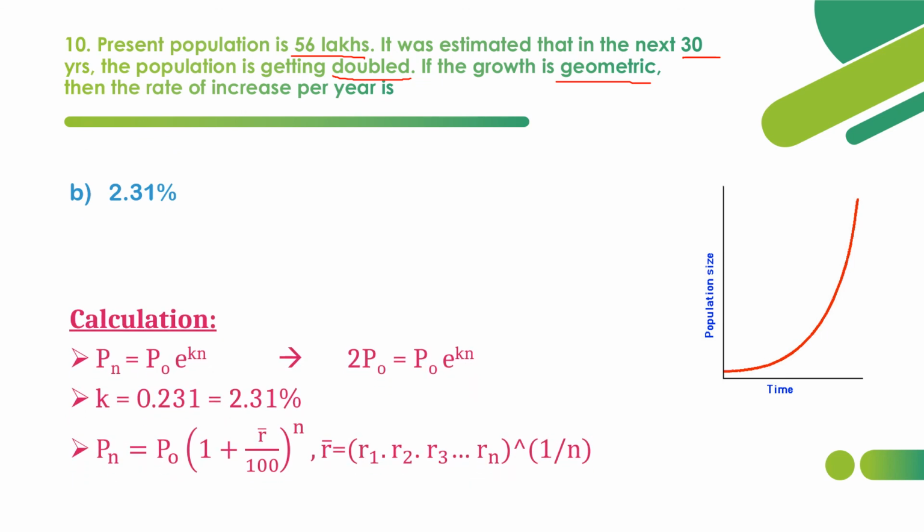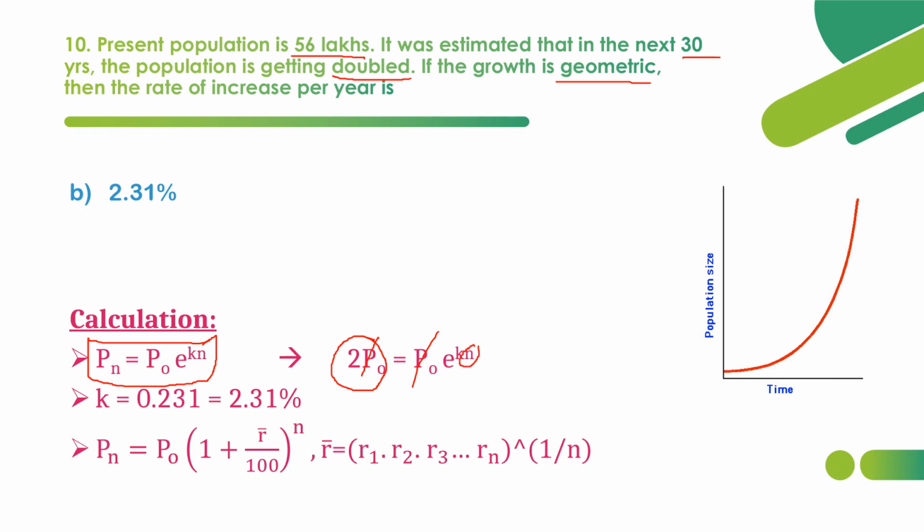How is it calculated? By using this formula. Pn is equal to P naught e power Kn. We have to find K value. So they have given a forecasted population as double of the present. So 2 P naught is the Pn value, equal to P naught e power Kn. So P naught gets cancelled out. So 2 equal to e power Kn.